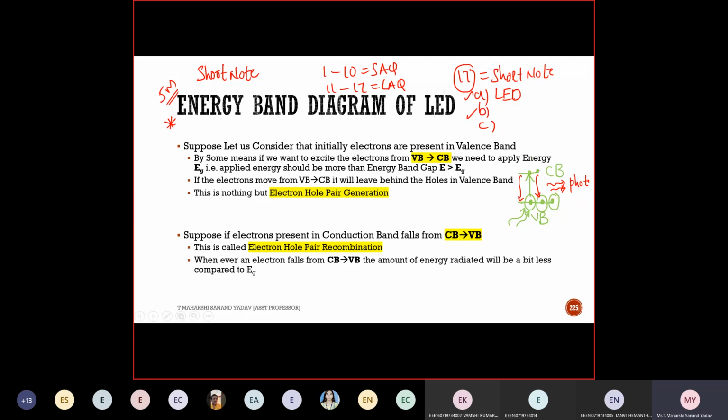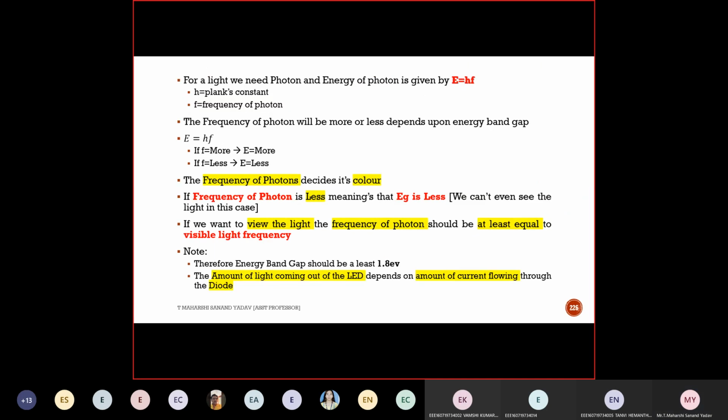Everything is the same, but once the electron falls from the conduction band to the valence band, energy is radiated. See here, energy E is nothing but h into f. What is h? h is Planck's constant. What is f? Frequency, the frequency of the photon. Suppose if frequency is more, what happens to E? Is it directly or inversely proportional? Directly. So if frequency increases, energy increases. If frequency decreases, energy decreases.